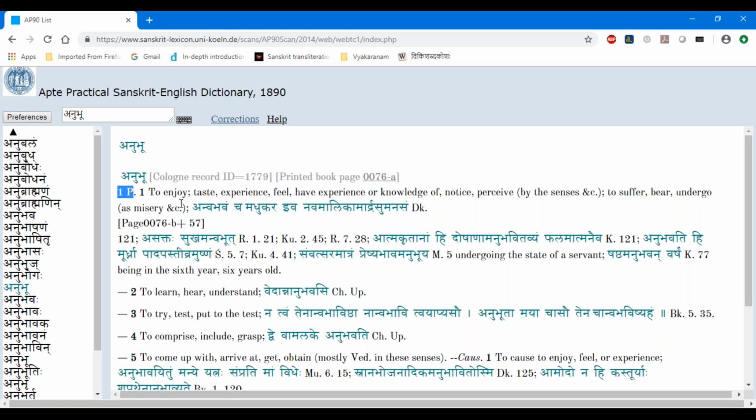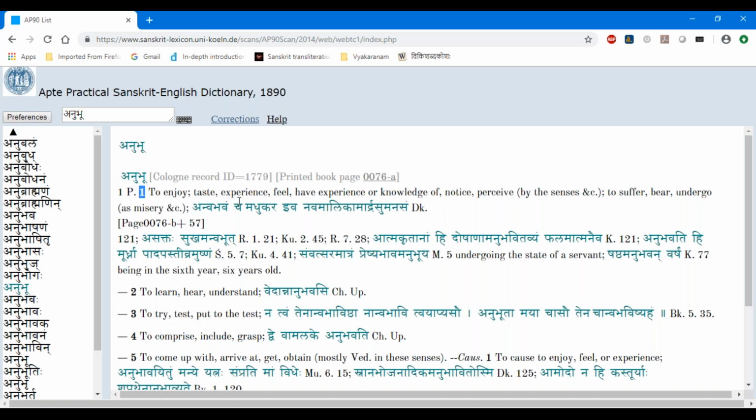So he says parasmaipadi. Here there was a previous question: is it akarmaka or sakarmaka? Bhu is an akarmaka dhatu, but anubhu becomes a sakarmaka dhatu. But Apte somehow doesn't give those details. Shabda Kalpadruma and such works make it very clear that anubhu is a sakarmaka dhatu, and bhu is an akarmaka dhatu.